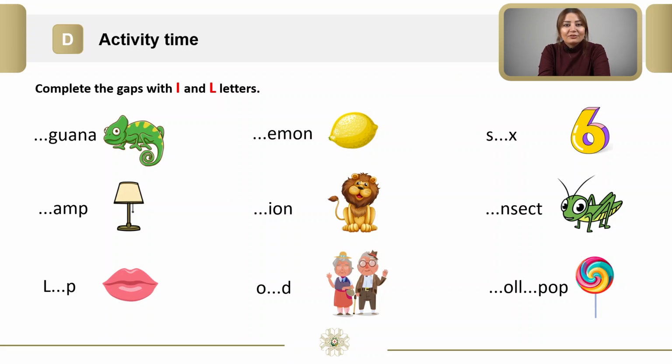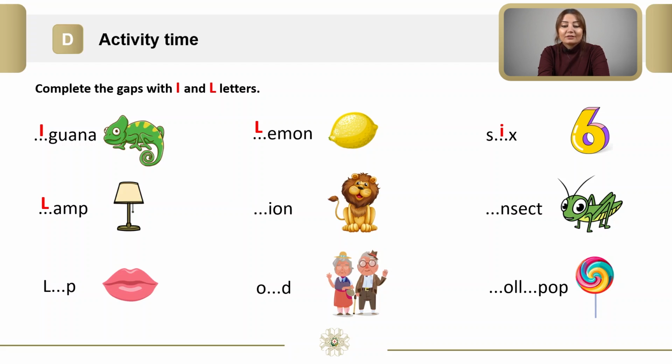Now, dear students, let's begin to check your activity. The first word is, yes, you are right, iguana. The second word is lemon. The next is six. Then lamp.